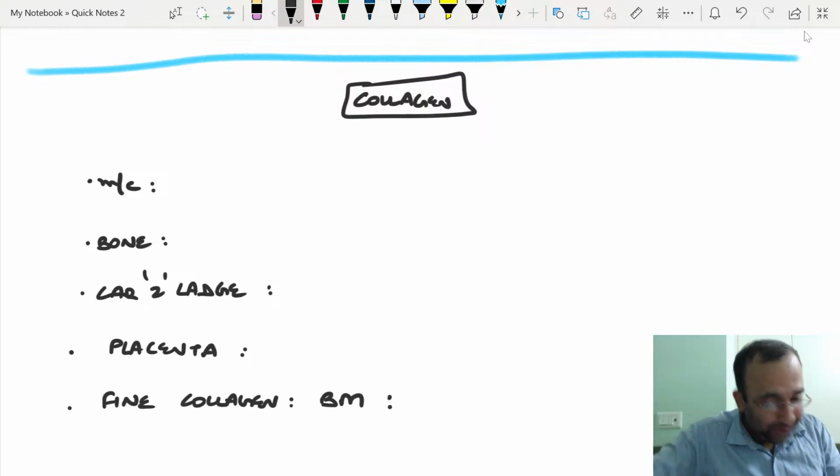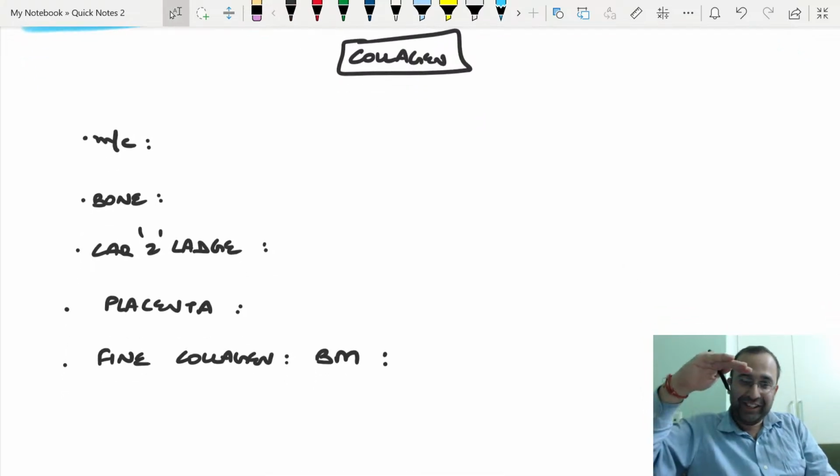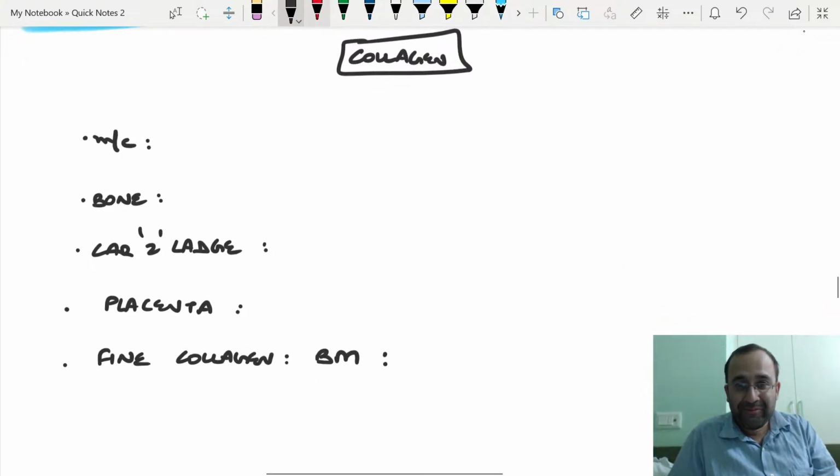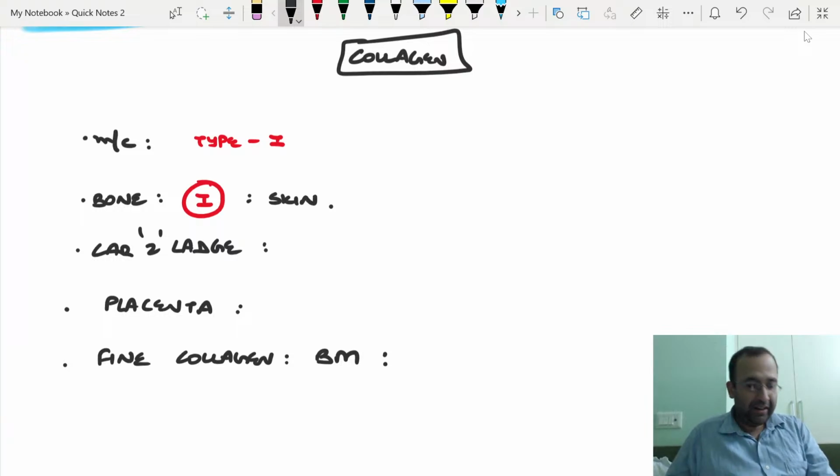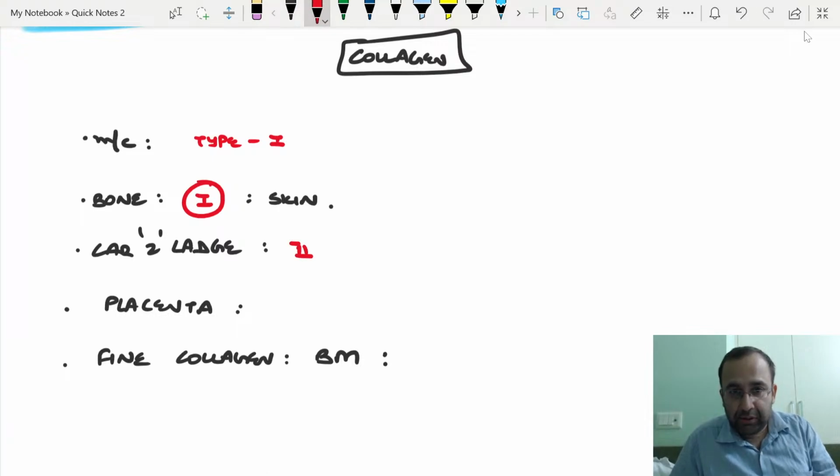No, it is not 1, 2, 3, 4, 5, 6, 7. I have not written the questions in that sequence. Most common is type 1 collagen. Agreed. Which is present in skin, bone and cornea. Type 1. Cartilage is type 2. Cartilage, the name itself tells you, cartilage type 2.